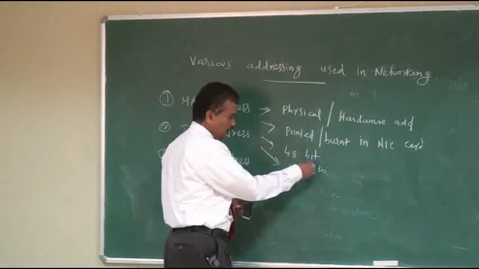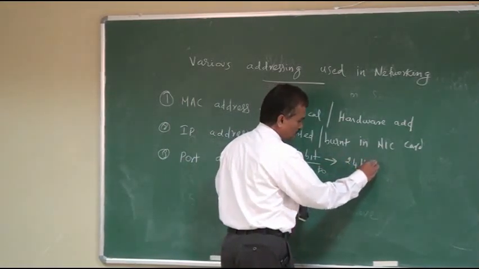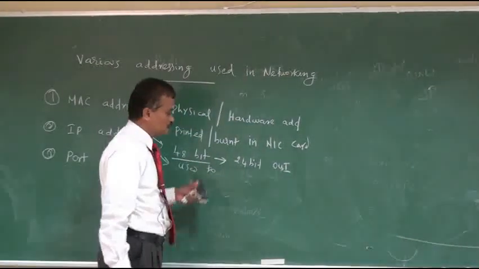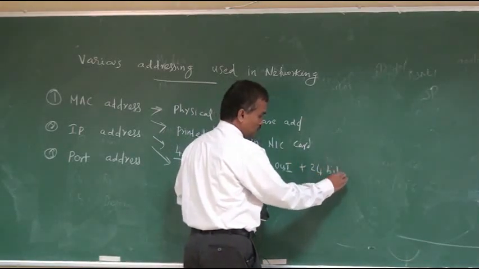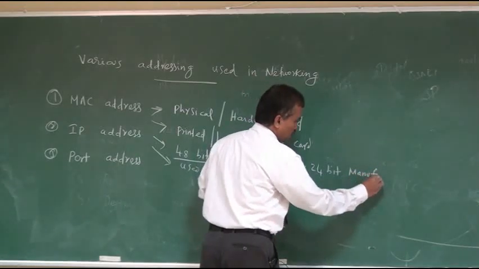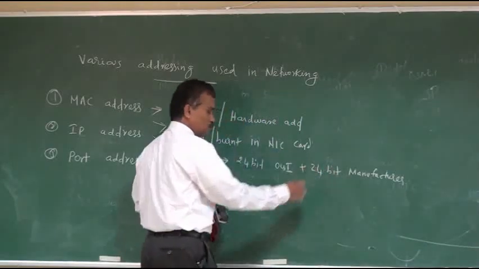So of these 48 bits, 24 bits are assigned for OUI, that is organizational unique identifier. The remaining 24 bits are assigned by the manufacturer of the NIC card. So the manufacturer will assign the 24 bits.